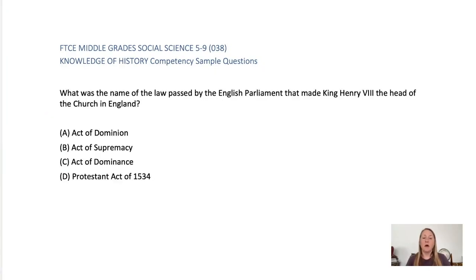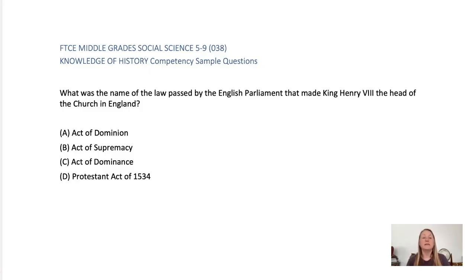What was the name of the law passed by the English Parliament that made King Henry VIII the head of the Church in England? A. Act of Dominion, B. Act of Supremacy, C. Act of Dominance, or D. Protestant Act of 1534. A. Act of Dominion. This is not the correct name and does not relate to Henry VIII's church authority. C. Act of Dominance. This is not an actual law and is not related to the Church of England.